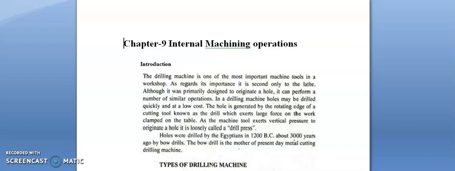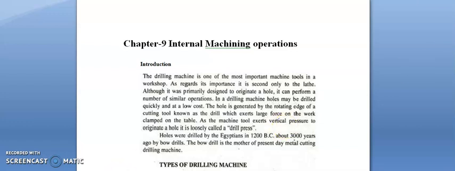The hole is generated by the rotating edge of a cutting tool known as a drill bit. A machine tool that exerts vertical pressure to originate a hole is loosely called a drill press. Holes were drilled by the Egyptians in 1200 BC, about 3000 years ago, by bow drills. The bow drill is the mother of the present-day metal cutting drilling machine.